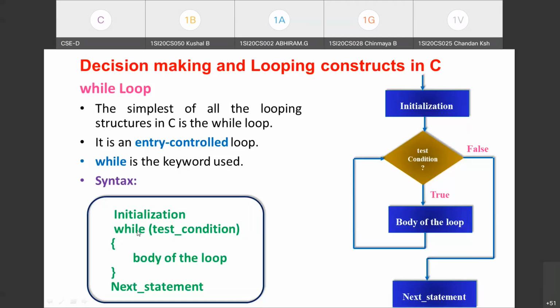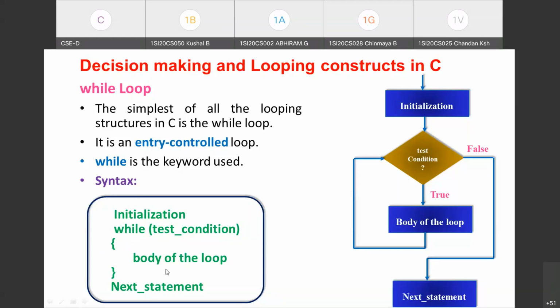After that, the while loop is terminated, so whatever statements you want to execute afterwards, you write after the closing flower brace. Just observe, the flower brace is optional in this looping construct. If you want to repeat only one statement a fixed number of times, there is no need of a flower brace. But if you want to repeat a set of statements, to indicate the block you need to use a pair of flower braces. Okay, this is one point.